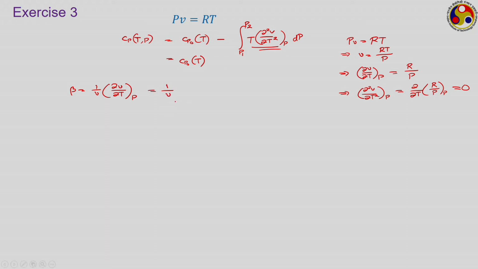From the ideal gas relation, dou V dou T at constant pressure is R by P, so we have R by P into 1 by V, and if we put the expression again, PV is equal to RT.